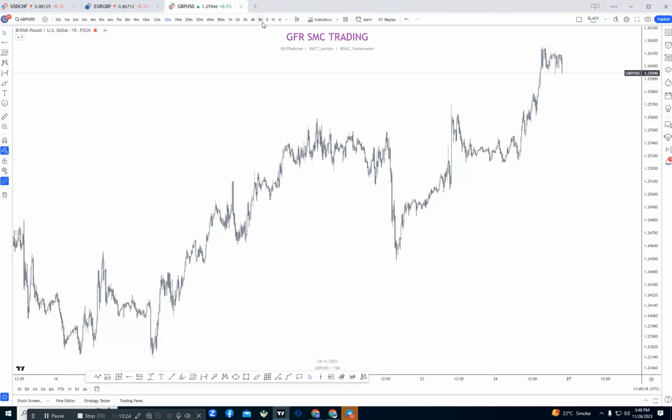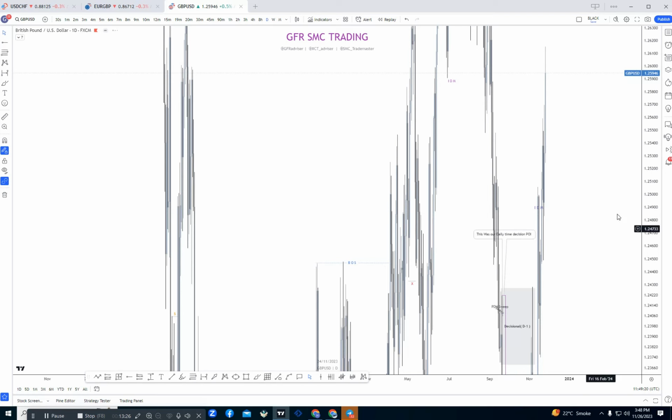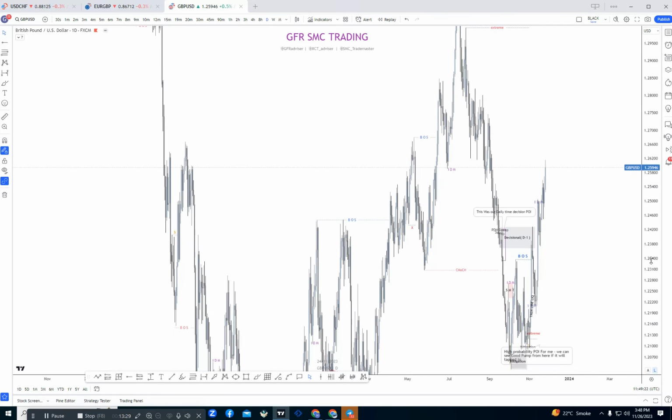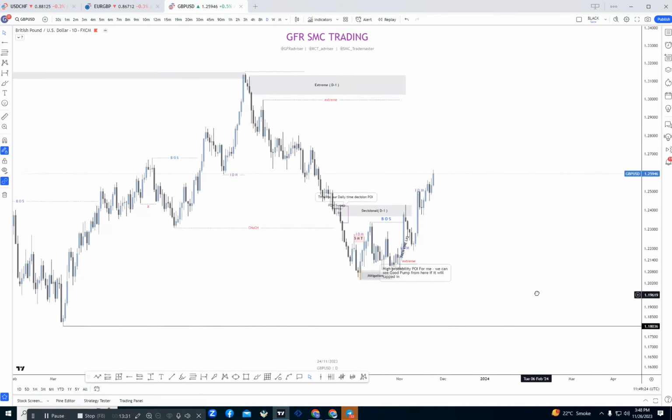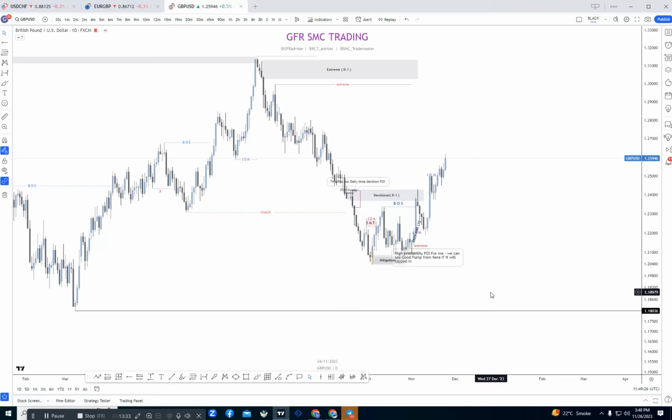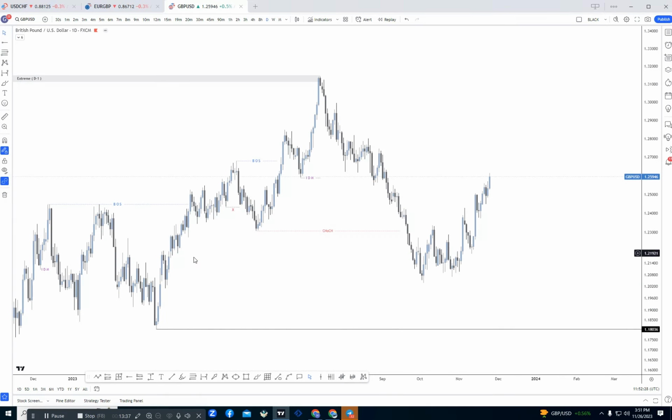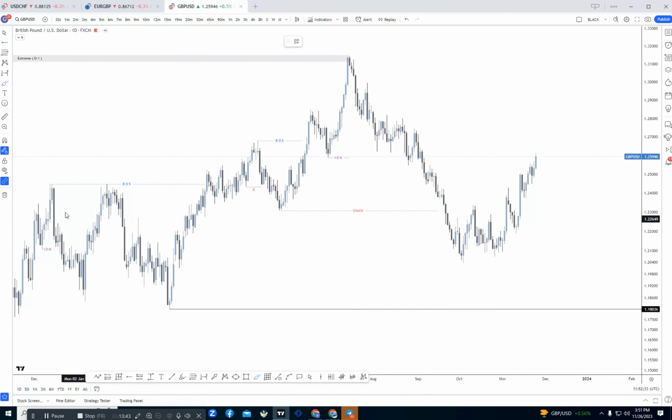First of all, we will simply switch into the daily time frame, and we will see what is happening in our daily time frame structure. So here is our previous structure. Let me clear all these things. So here is our structure in a daily time frame in GBP USD pair. If we see here, there was our last high. After that high, market completely fell down and took out the previous low.